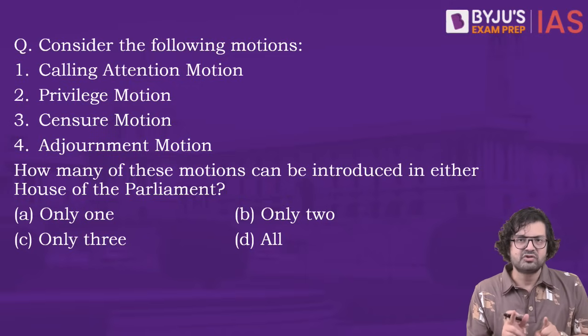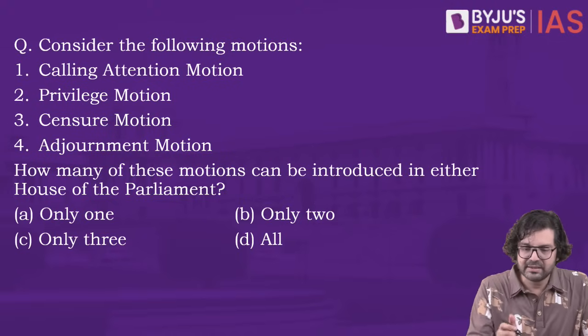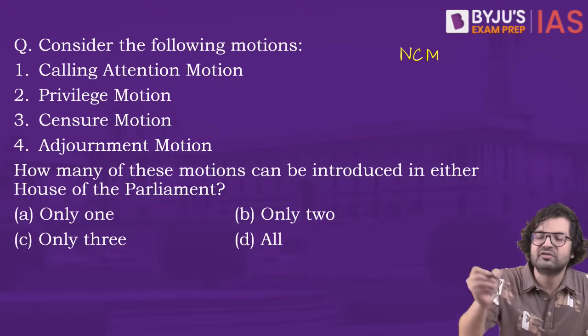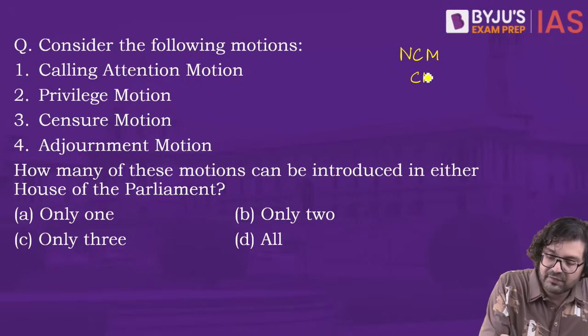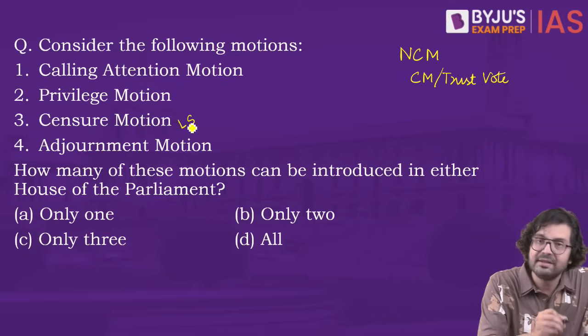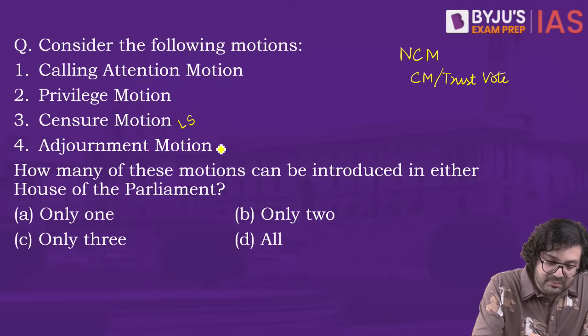There are certain motions which can be introduced only in the Lok Sabha, like a no confidence motion, a confidence motion or trust vote, a censure motion, and an adjournment motion.